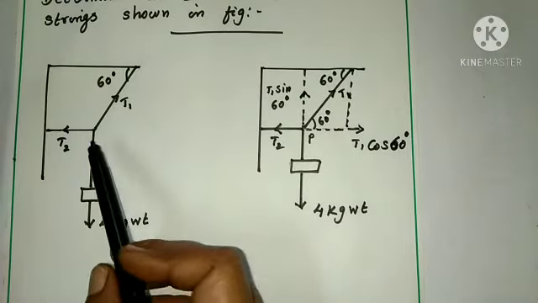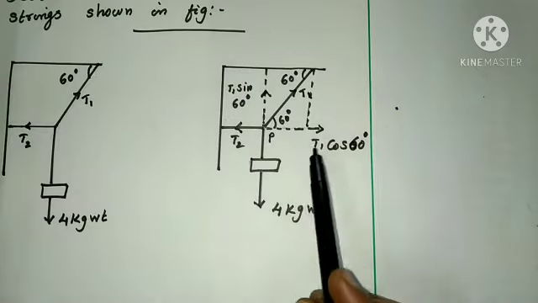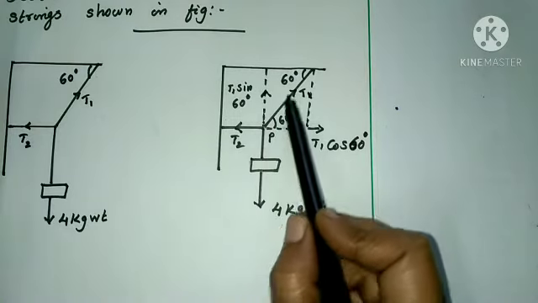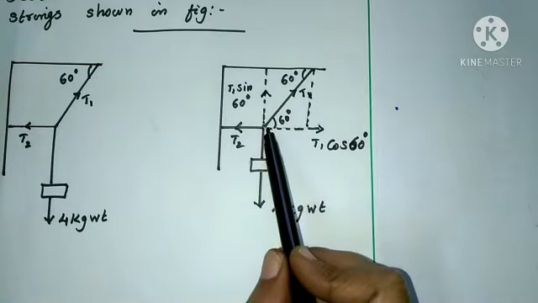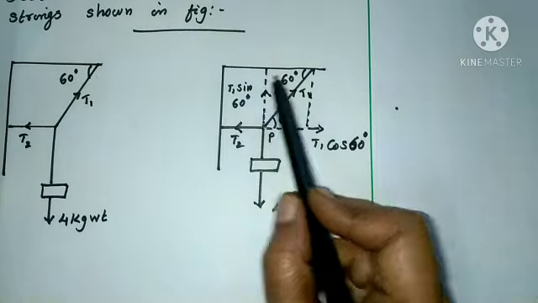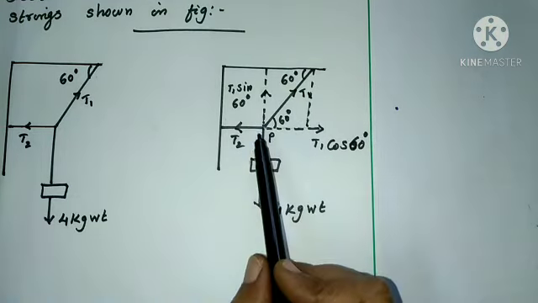According to the free body diagram, we should resolve the forces. Look at this figure, here T1 is resolved into two components, T1 cos 60 and T1 sin 60.